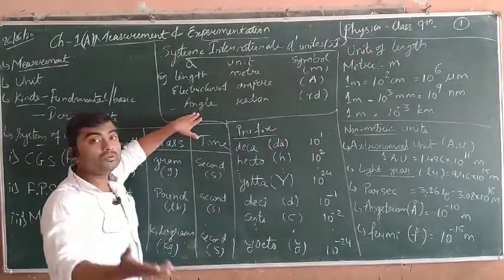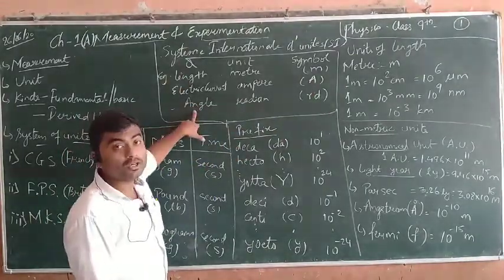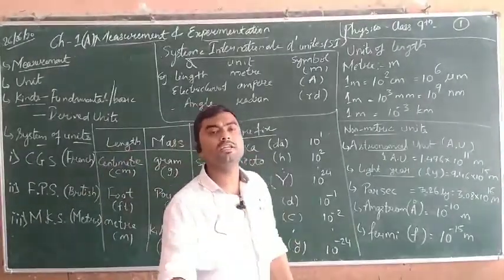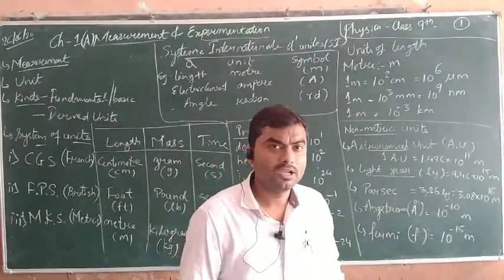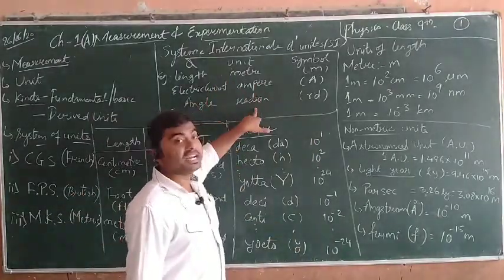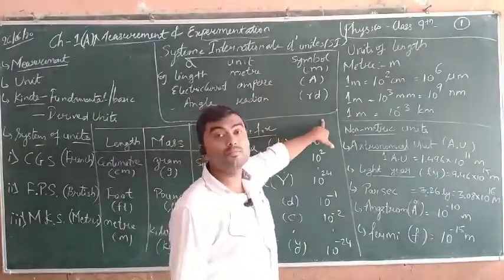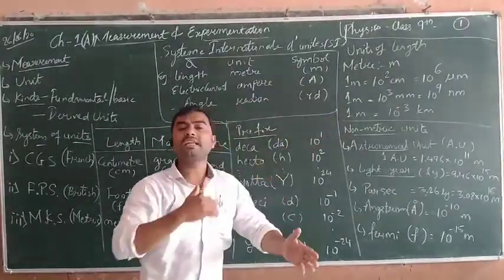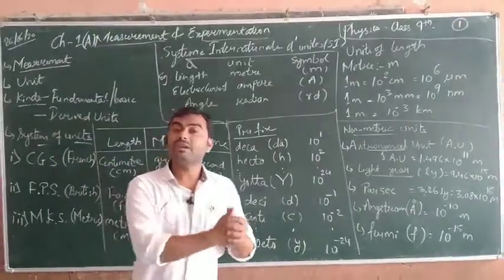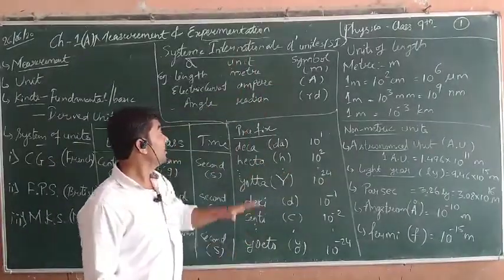And from the 2 derived quantities we have one quantity, angle. We know degrees, 30 degree, 40 degree; we use the term everywhere in mathematics. For that they have given a standard unit, radian, denoted by small r small d. So in this way we have a total of 9 units, 7 fundamental and 2 derived quantities, used everywhere in the world in terms of SI units.